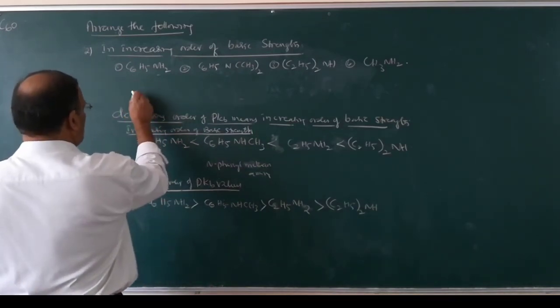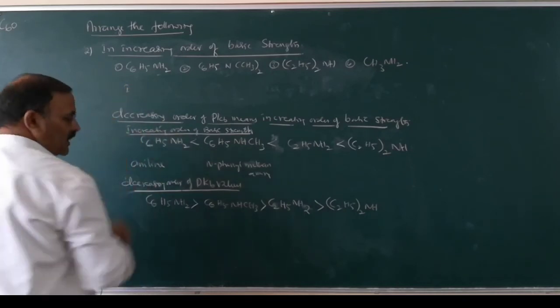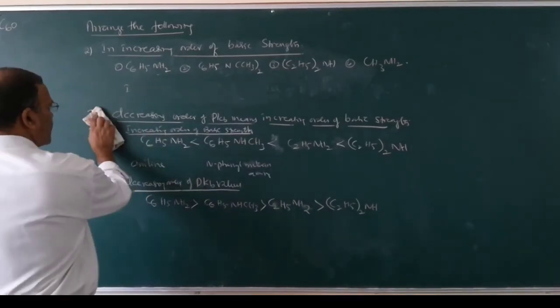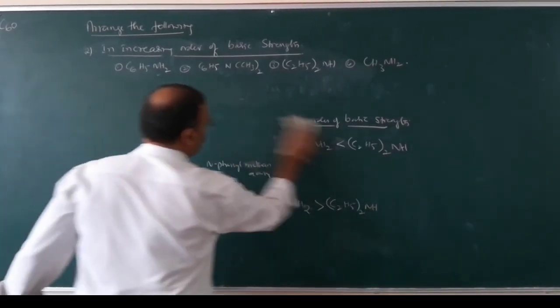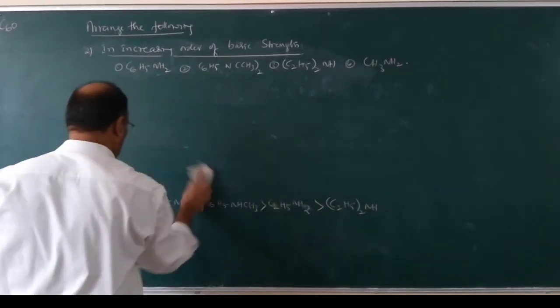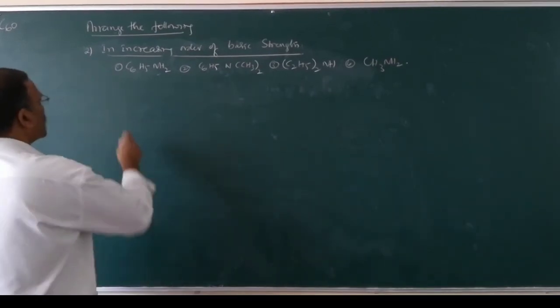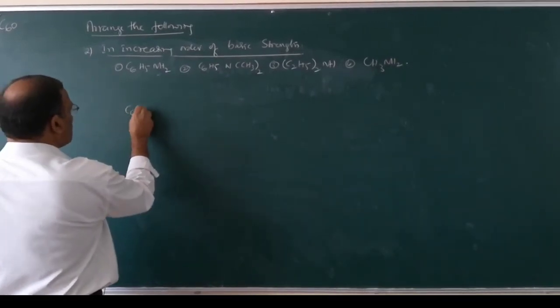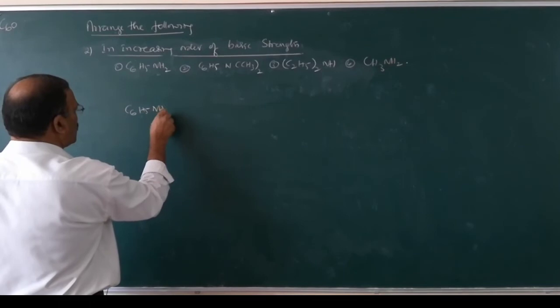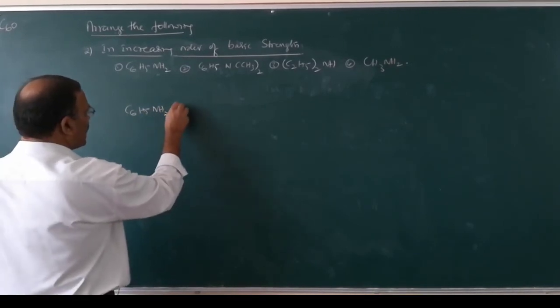Aniline is less basic. In the increasing order of basic strength, first C6H5NH2, aniline, is less basic.